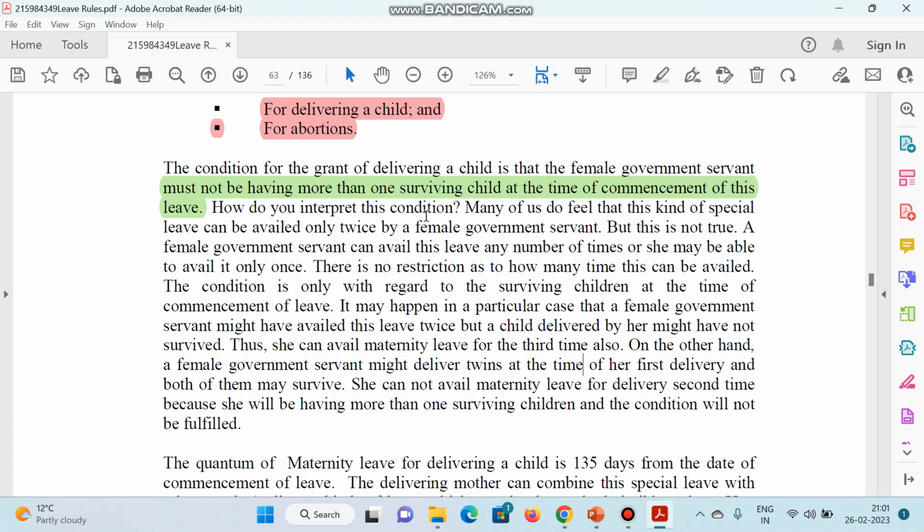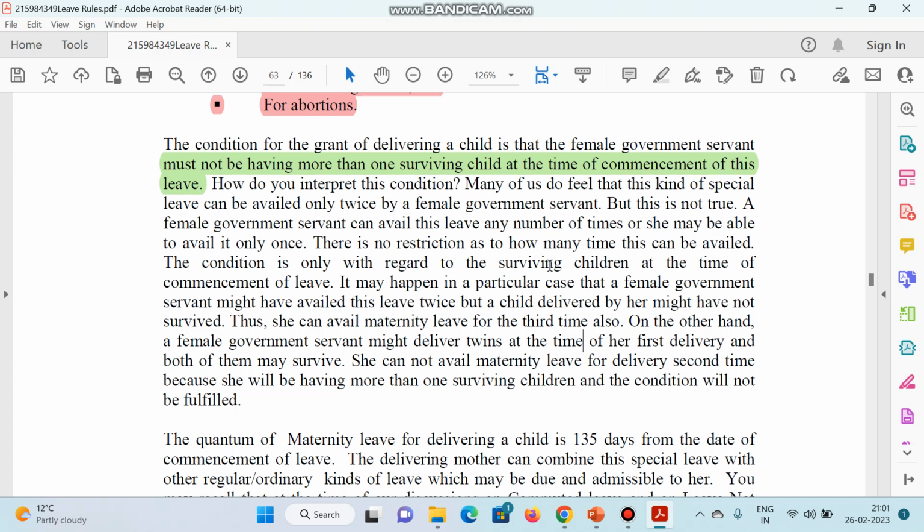How do you interpret this condition? इस condition का मतलब क्या है? Many of us feel that this kind of special leave can be availed only twice by a female government servant. But this is not true. A female government servant can avail this leave any number of times, or she may avail it only once. There is no restriction on how many times this can be availed. The condition is only with regard to the surviving children at the time of commencement of the leave.